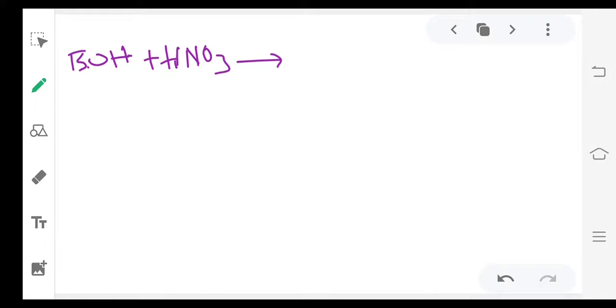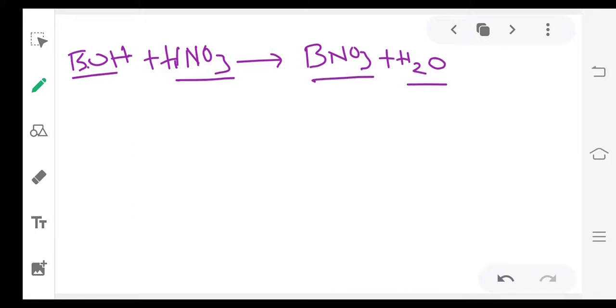If it reacts, what will we get? BNO3 plus H2O. Buffer means weak base and its salt with strong acid combination. That is a basic buffer. Here we have weak base reacting with strong acid, we will get a salt and water.